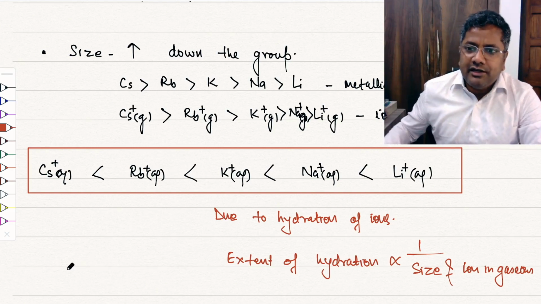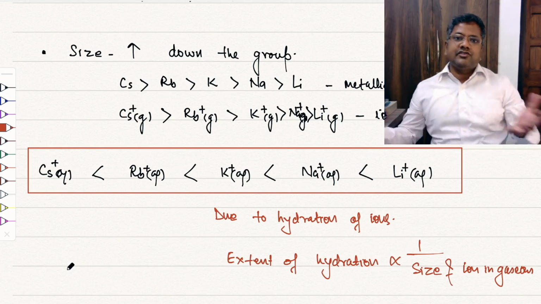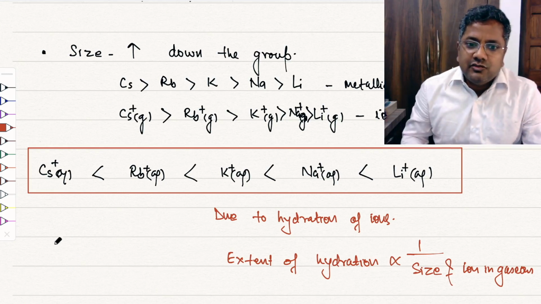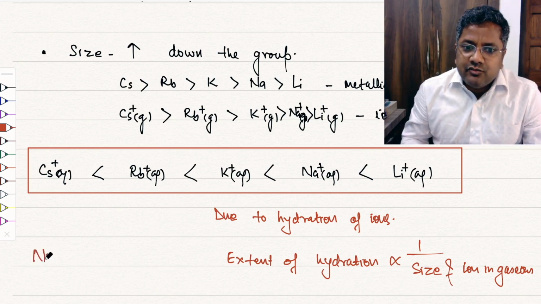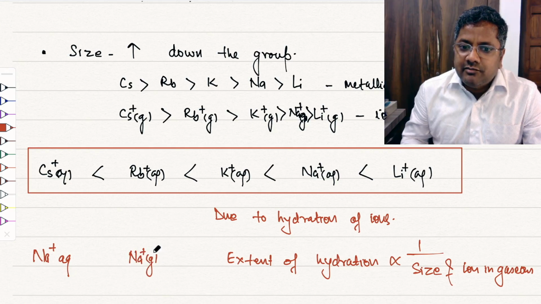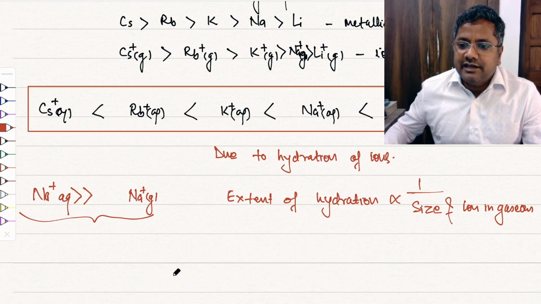If at some point it is asked which ion is more stable, suppose we compare Na plus aqueous and Na plus gaseous, remember Na plus aqueous is much more stable than Na plus gaseous.